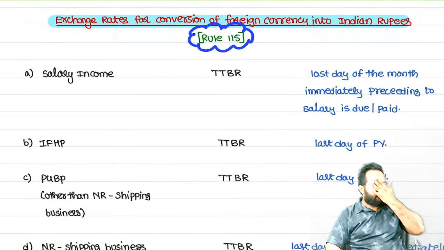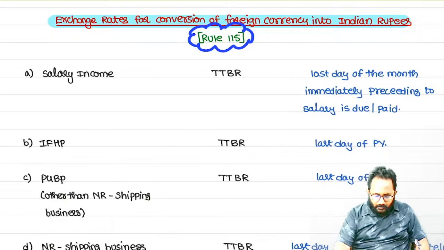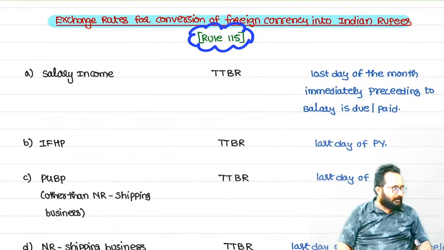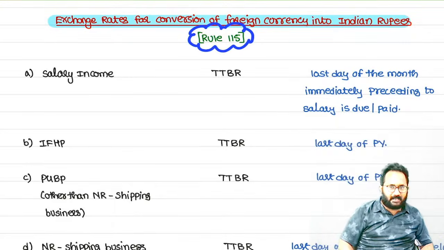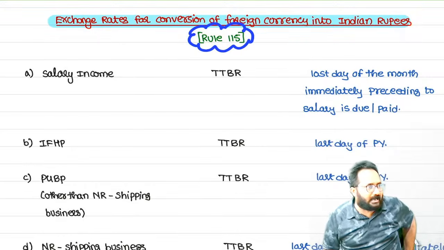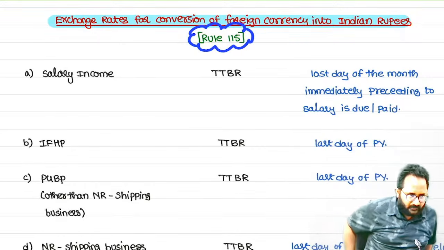Suppose we have two types of rates: buying rate and selling rate. The telegraphic transfer buying rate and selling rate, simply bankers' rate. But always they will use the TTBR and TTSR. These rates are given by whom? RBI. RBI rates only we have to take as a reference.